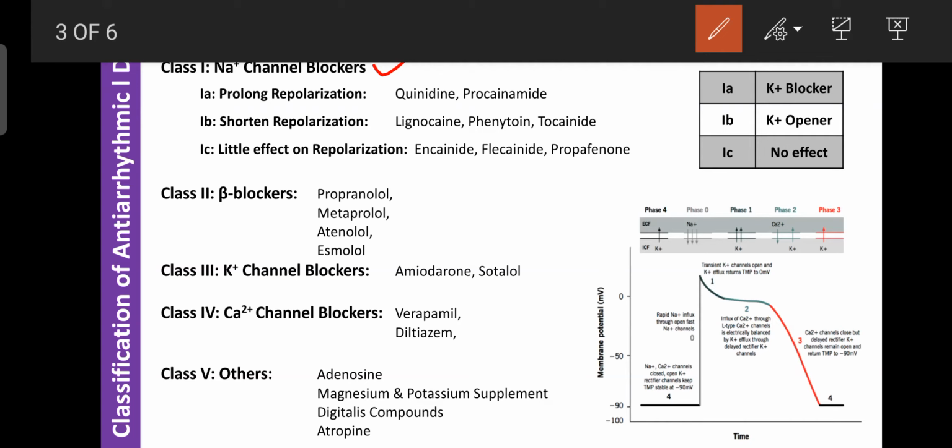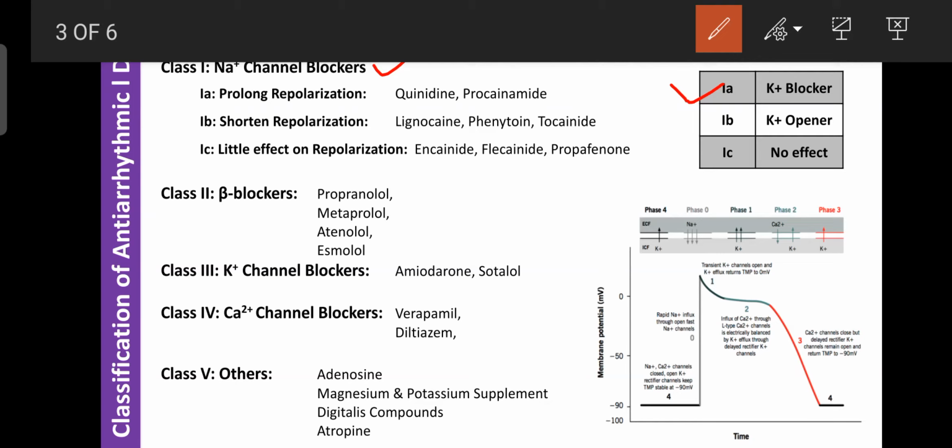On the basis of the effect on the potassium channels, they are again sub-classified into three types: 1A, 1B and 1C. Type 1A blocks the potassium channels, so they delay the generation of the next action potential.